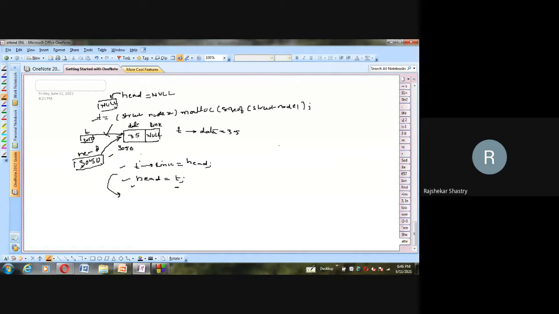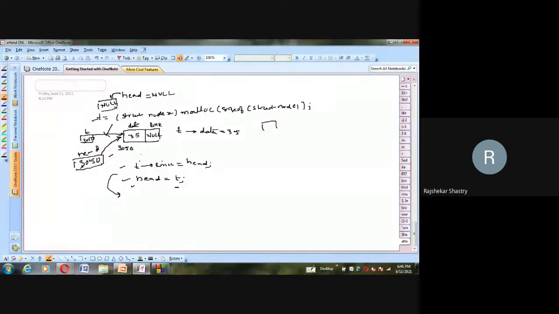The same two statements, ma'am, without any change, will work even if the linked list already has some existing nodes. In that case also the same steps will work in inserting. So let us see. This time, assume that there is already a linked list which is existing. So this is that linked list.